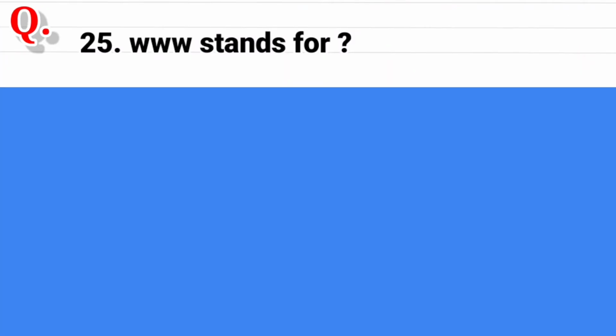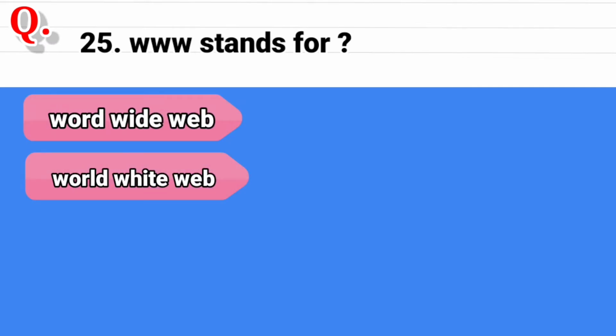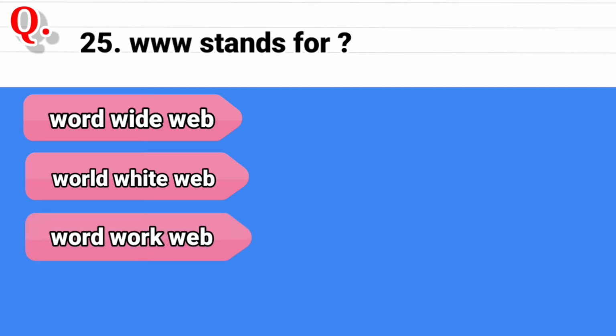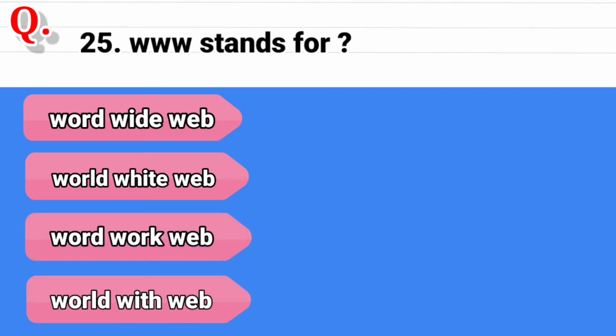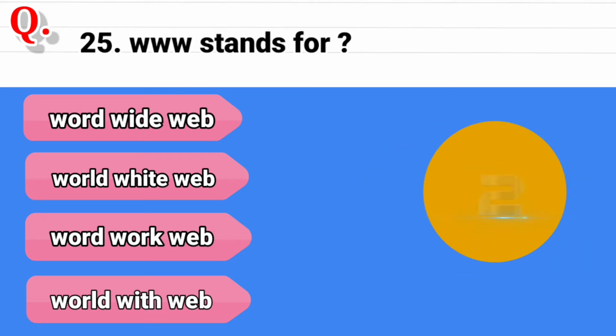Question 25. WWW stands for, and the options are, first option is World Wide Web, second option is World Wide Web, and the third option is World Work Web, and the last option is World with Web. And the correct answer is World Wide Web.